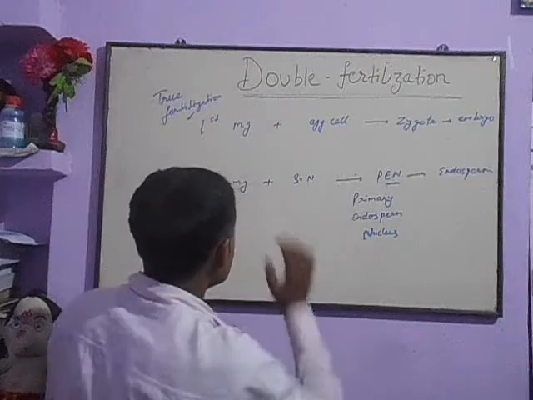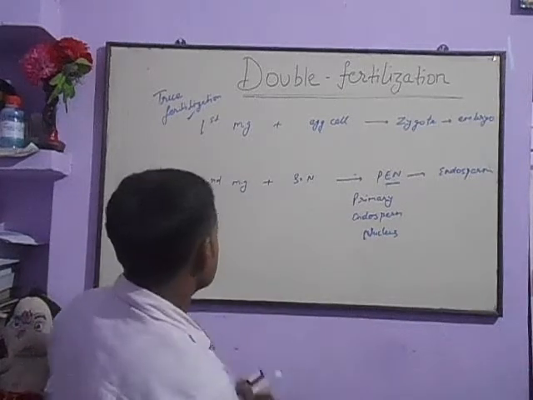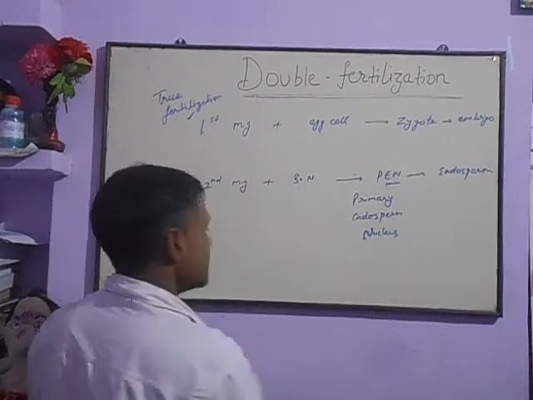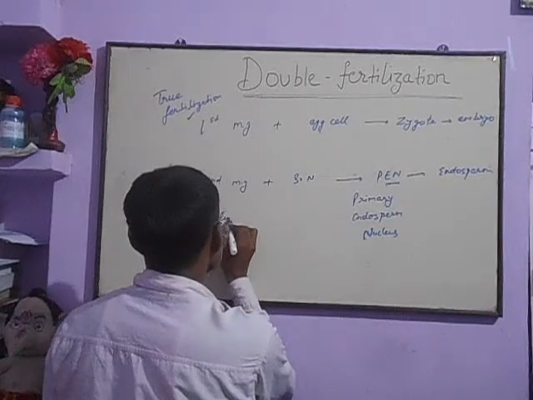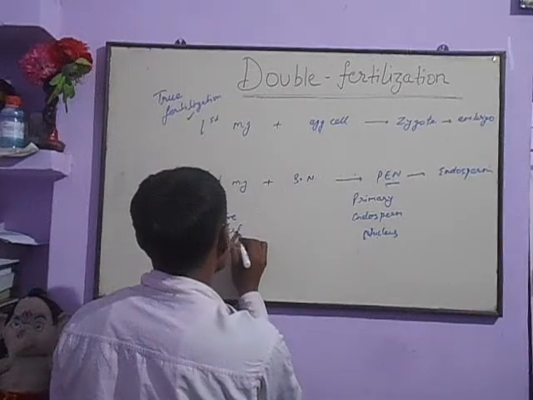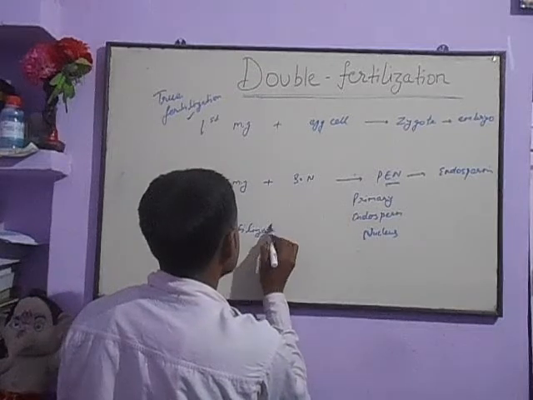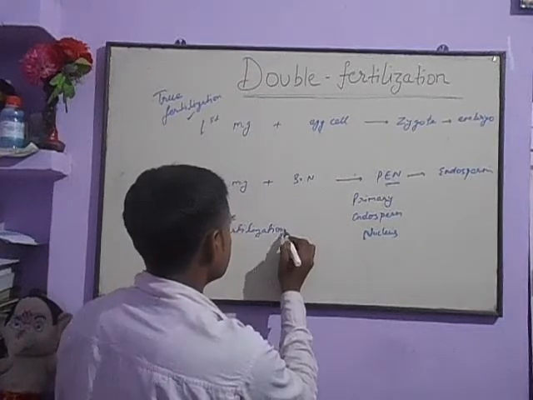Then what is the next? This fertilization is actually called vegetative fertilization.